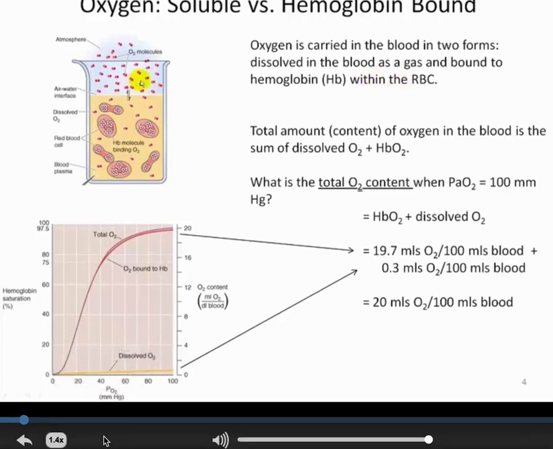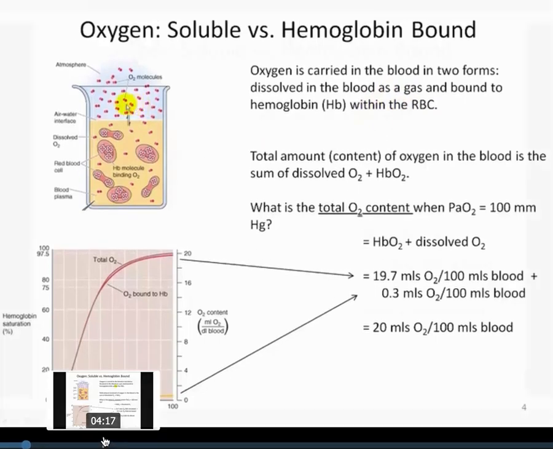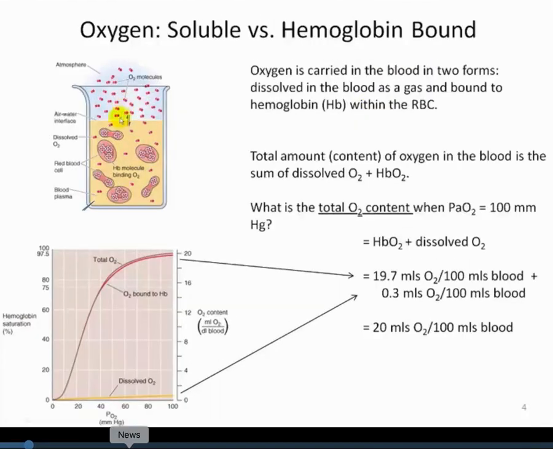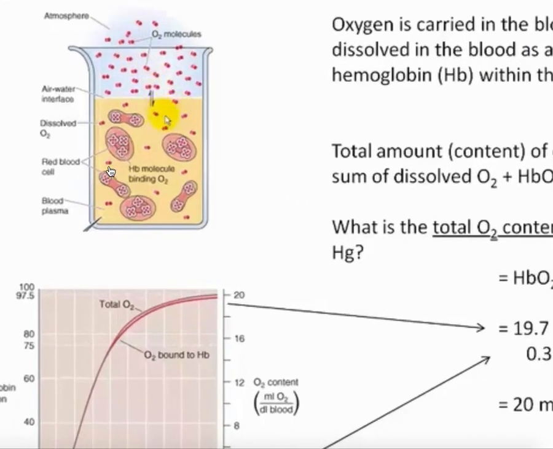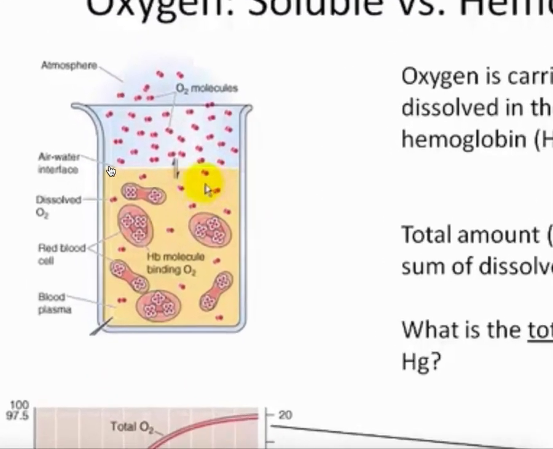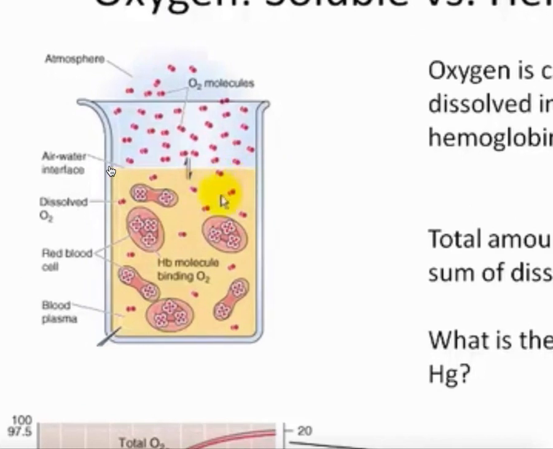So what this cartoon here on the left illustrates is a beaker that shows, to some extent, what we'd expect to see with the lungs, blood and red blood cells. So oxygen molecules are coming from the atmosphere. They have to go into the blood, the plasma, at a certain solubility and concentration, and once it gets in, it can bind hemoglobin. And so we see both oxygen that exists here in the plasma itself, which exerts the partial pressure, and then most of the oxygen is going to be here within the red blood cell bound to hemoglobin. And it turns out the total amount of oxygen, the oxygen content as it's formally called, is going to be the sum of dissolved as well as hemoglobin bound.